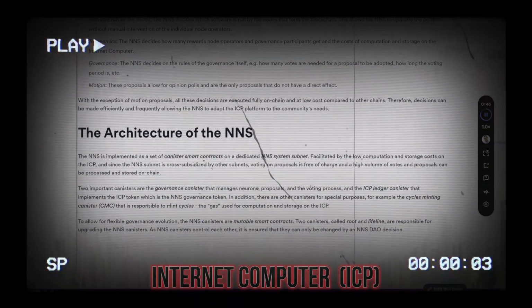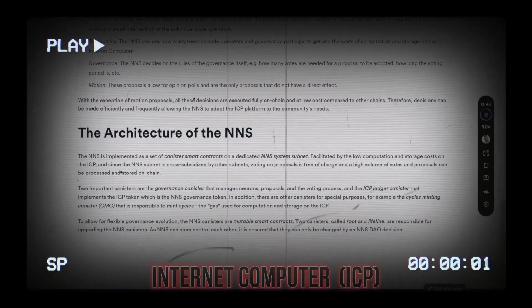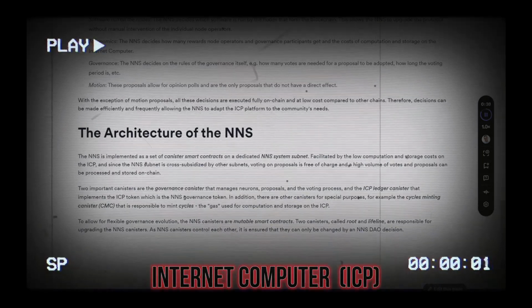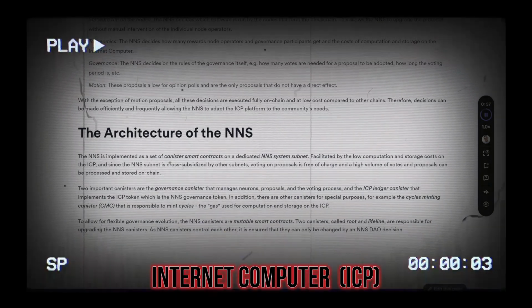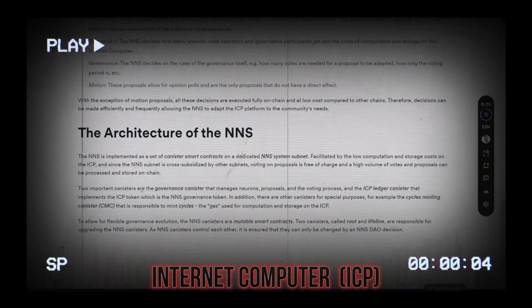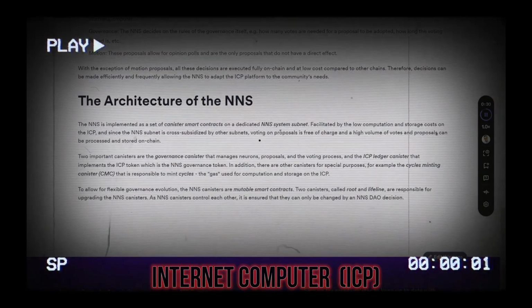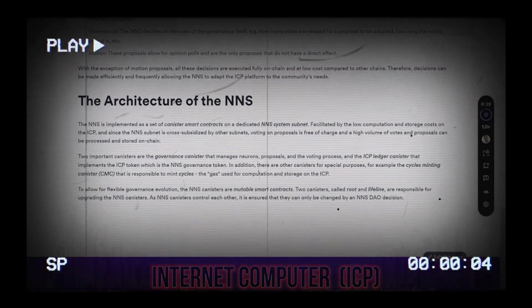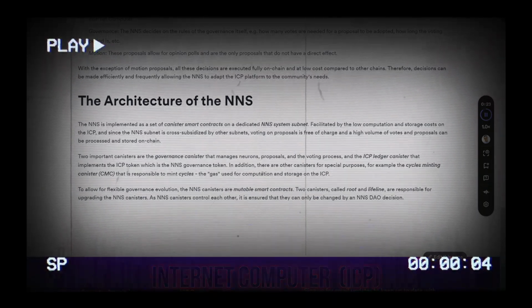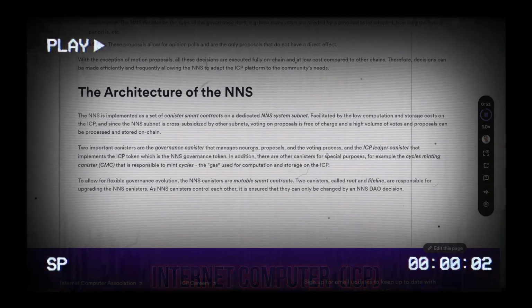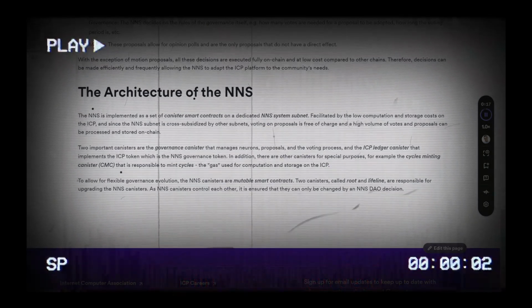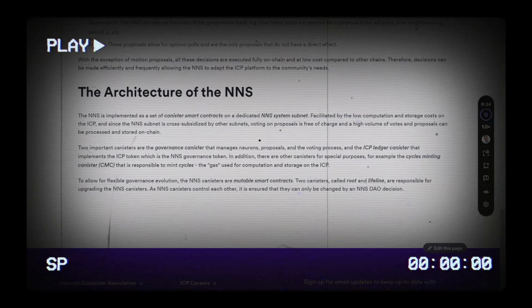The architecture of the NNS. The NNS is implemented as a set of canister smart contracts on a dedicated NNS system subnet, facilitated by the low computation and storage costs on the ICP, and since the NNS subnet is cross-subsidized by other subnets. Voting on proposals is free of charge, and a high volume of votes and proposals can be processed and stored on-chain. Two important canisters are the governance canister that manages neurons, proposals, and the voting process, and the ICP ledger canister that implements the ICP token, which is the NNS governance token. In addition, there are other canisters for special purposes, for example the cycles minting canister, CMC, that is responsible to mint cycles, the gas used for computation and storage on the ICP.